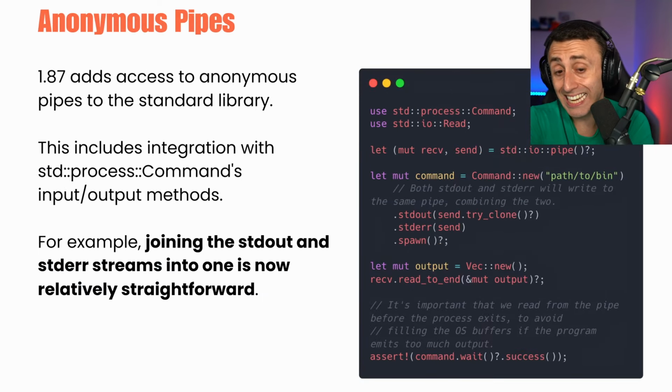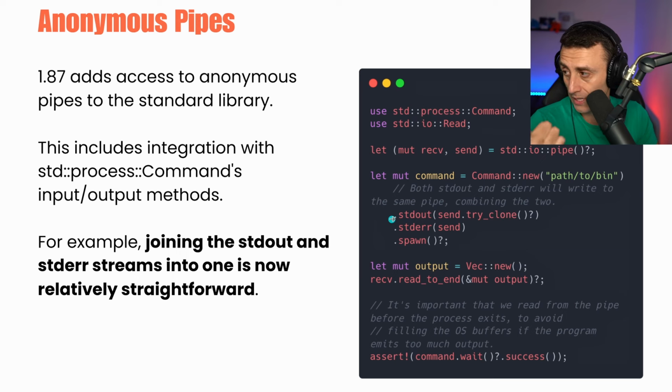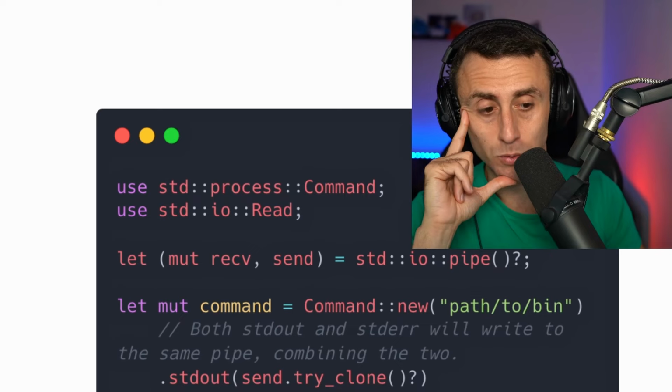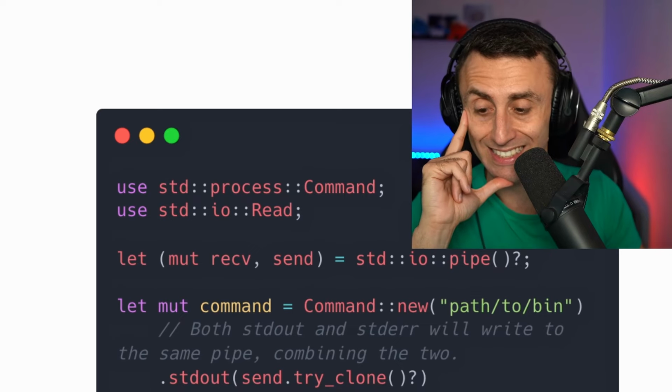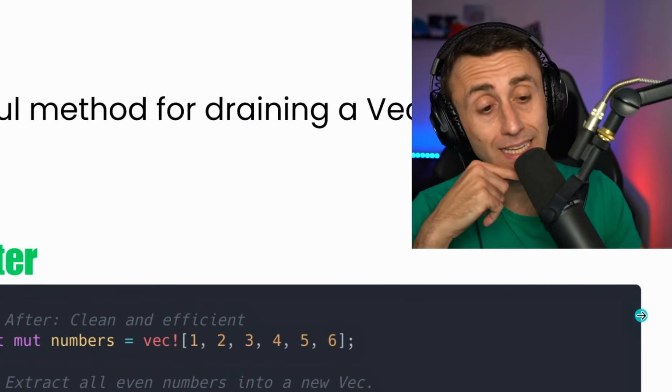1.87 adds access to anonymous pipes in the standard library. You know what standard out and standard error are. For example, here you can have these 2 combined. Why? Maybe we want to create a log that contains both the standard output and standard error. We can do this in this way. It's super cool because we can join different streams into one in a straightforward way.